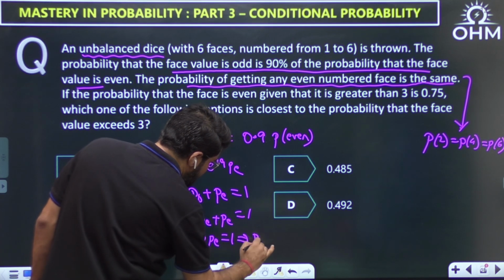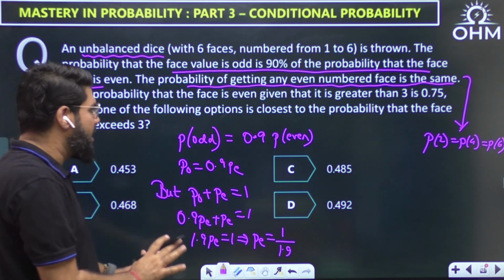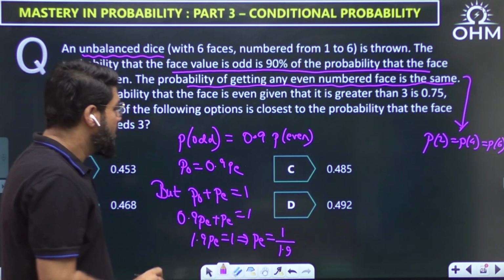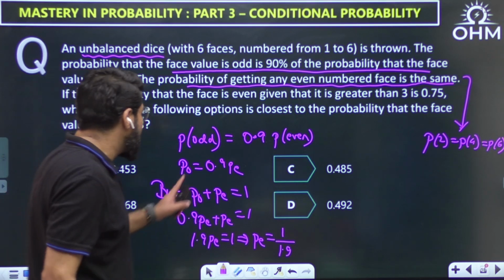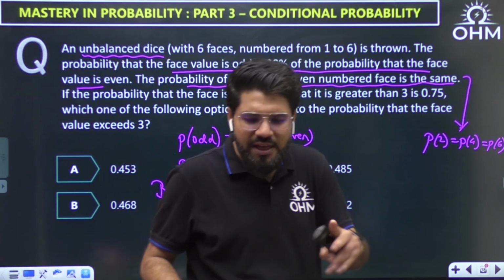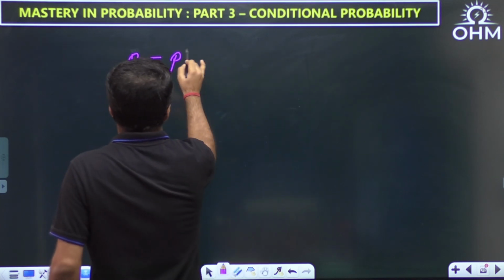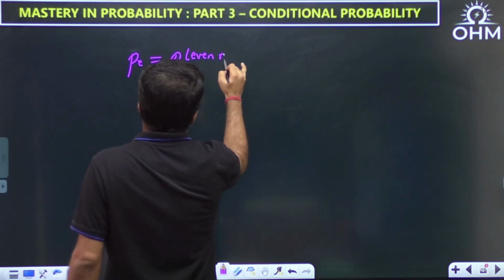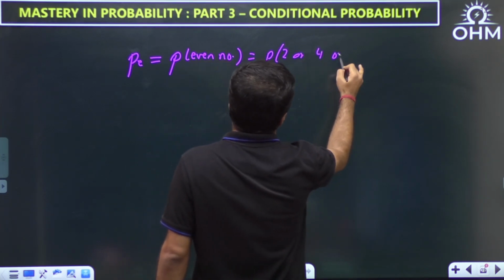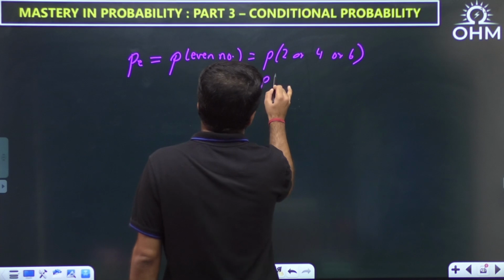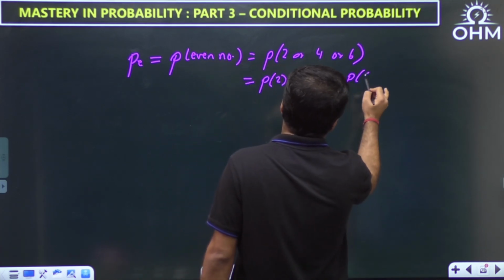What is the value of PE? It is 1 upon 1.9. I'm not reading the further question, but whatever can be extracted up to this, I'm doing. Now what should be the probability of getting any even numbered face? How many even numbers are there in the dice? It is 2, 4, 6. So when I say PE, that means probability of getting 2 or 4 or 6, that is probability of 2 plus probability of 4 plus probability of 6.